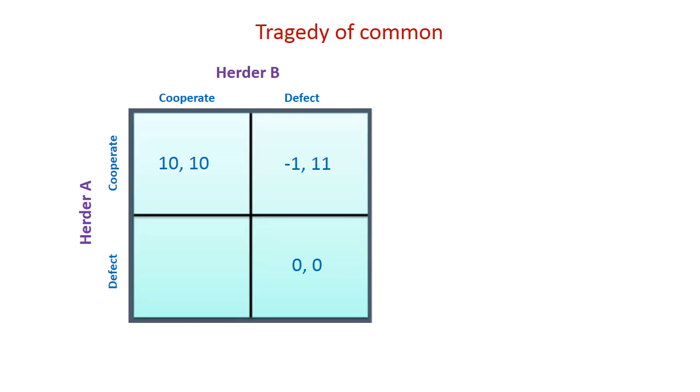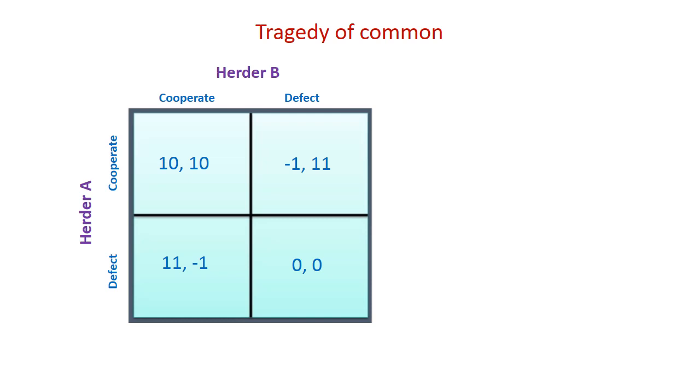If A is cooperating and B is defecting, B gets a profit of 11 instead of 10, and he creates a loss to herder A, who is called the sucker. The sucker gets -1. On the other hand, if herder A defects and cheats the other person, then he gets a profit of 11 and the other one, the sucker, gets -1.